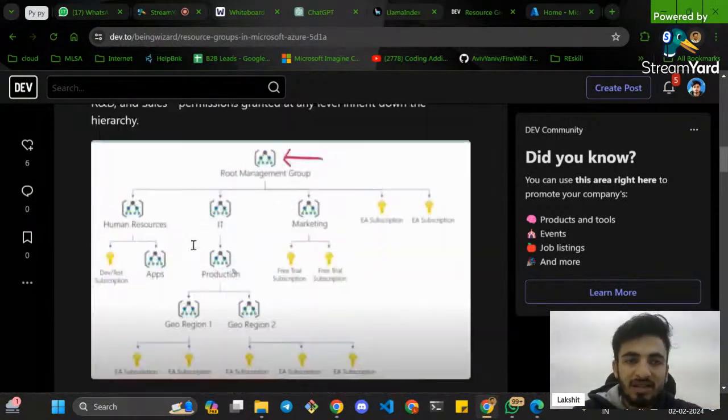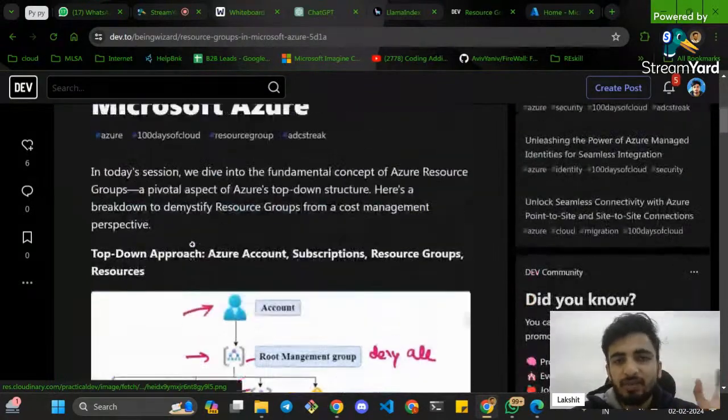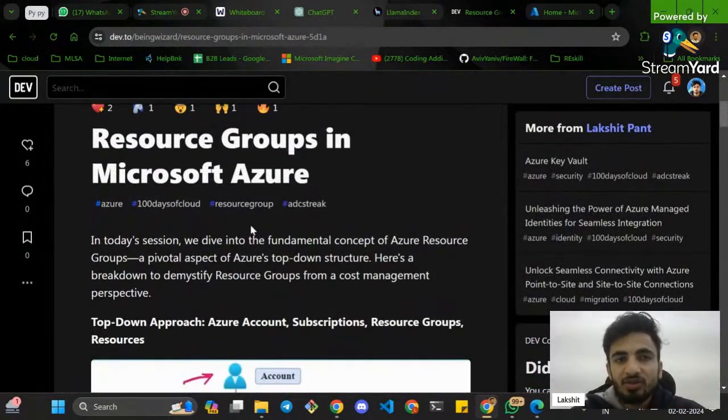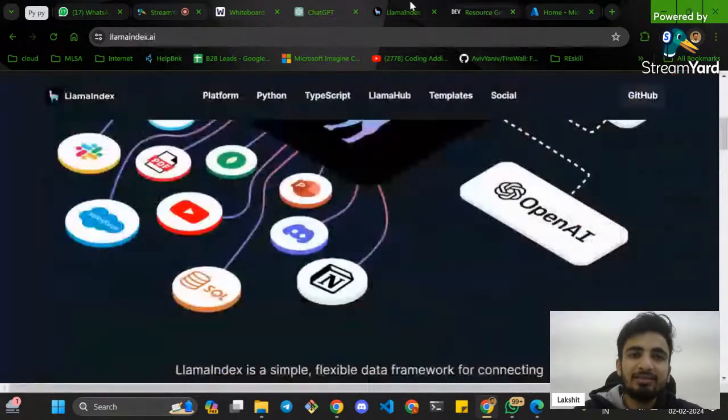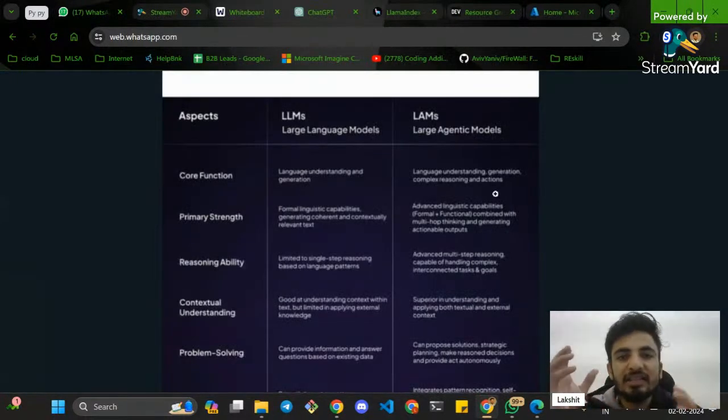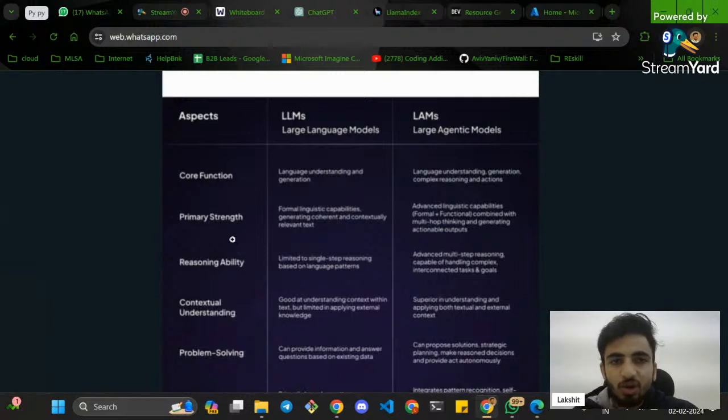But if I have to write this from ChatGPT, it will just simply tell you this is how it works, right? So this is the difference that comes in the LLMs and LAMs. It has your inputs. It gives you the actions and reasoning. It has the ability to do complex reasoning and indexing, right? Now what is the primary strength of LLMs and what is the primary strength of these LAMs?